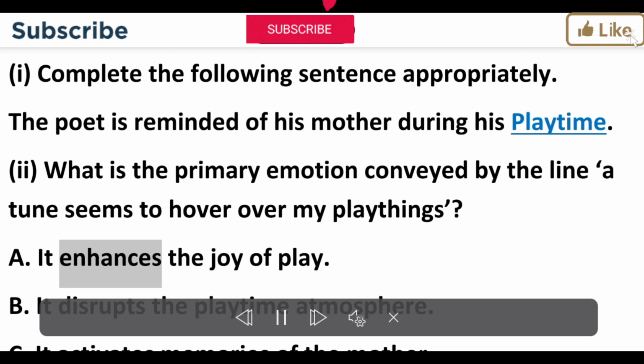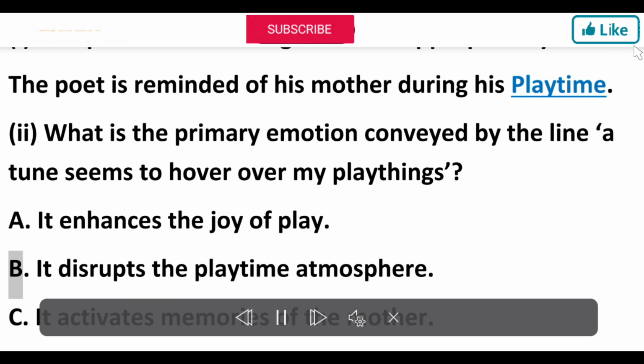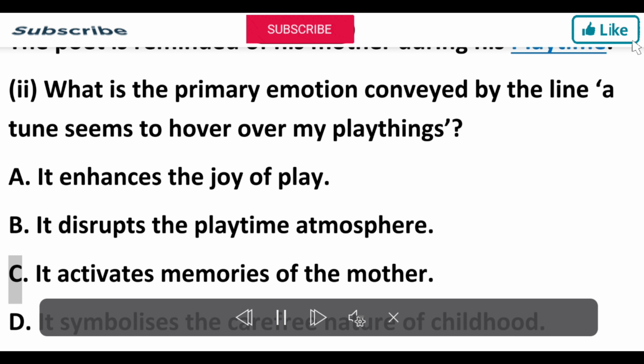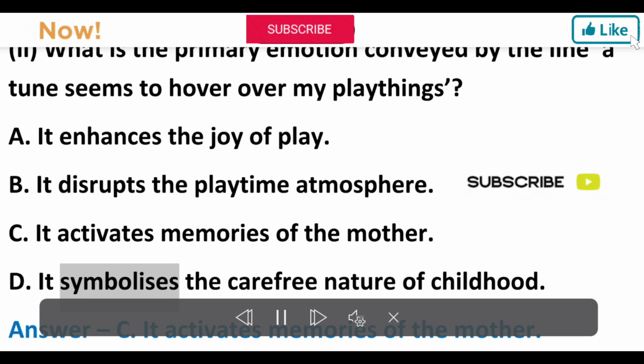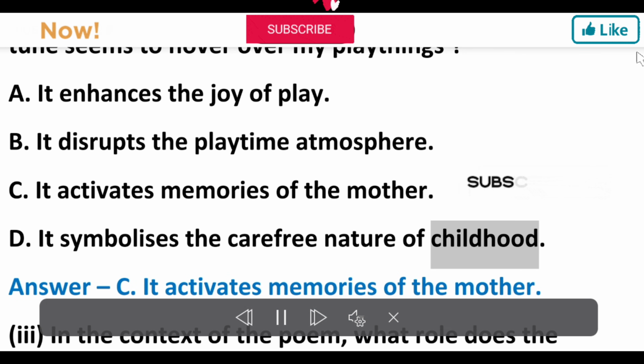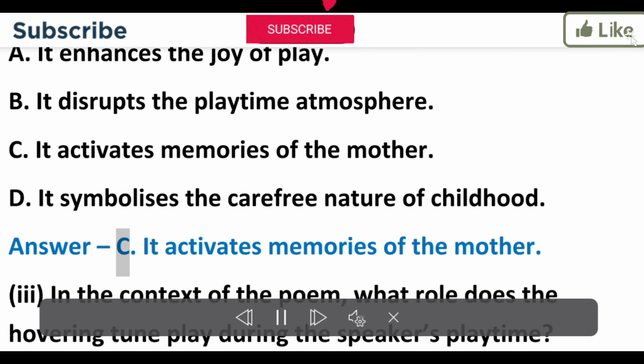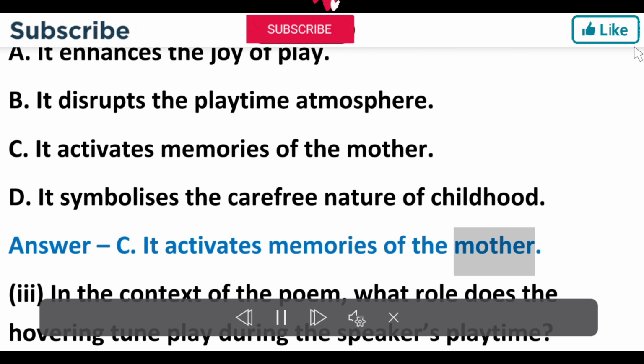A. It enhances the joy of play. B. It disrupts the playtime atmosphere. C. It activates memories of the mother. D. It symbolizes the carefree nature of childhood. Answer. C. It activates memories of the mother.